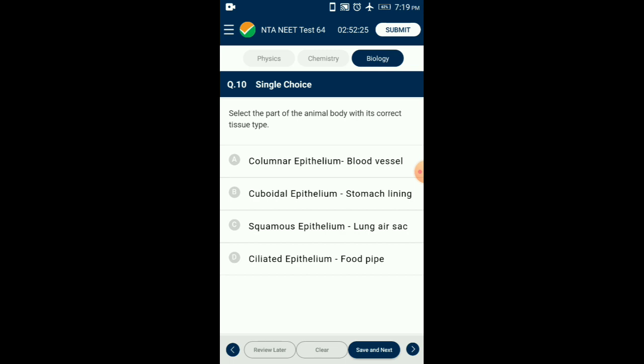Question number 10. Select the part of the animal body with its correct tissue type. Alveolar air sac has squamous epithelium. The ciliated epithelium is found in the fallopian tube. Cuboidal epithelium in kidney tubules. The columnar epithelium is seen in the inner lining of the stomach and the small intestine. So the answer for this question is option C. Squamous epithelium, lung air sac.